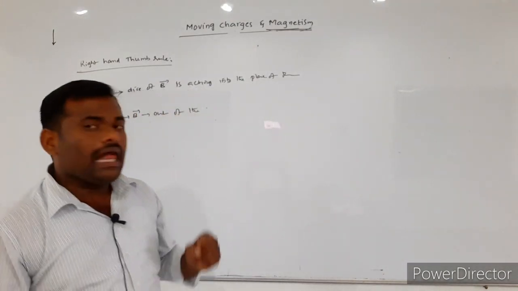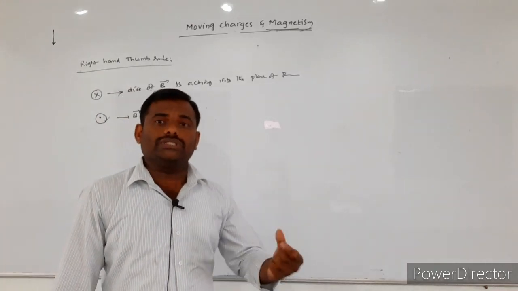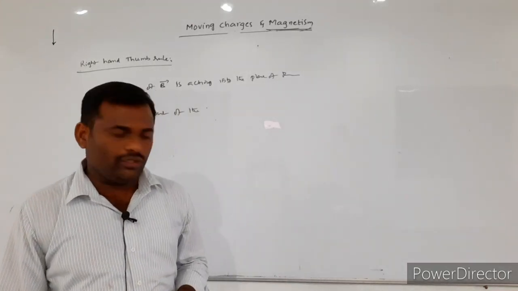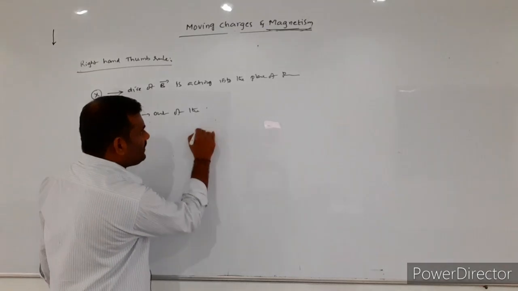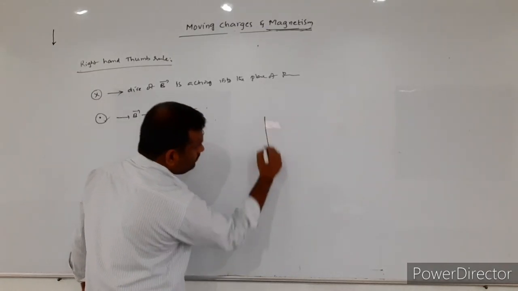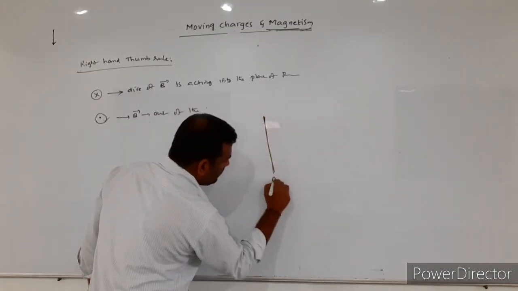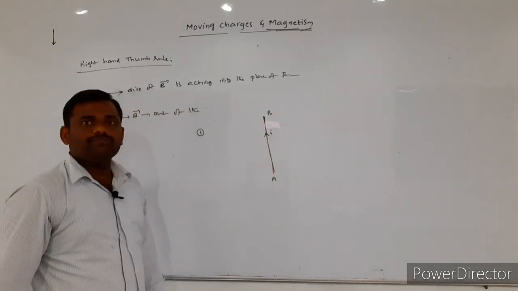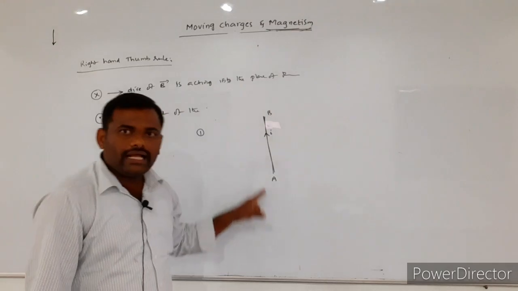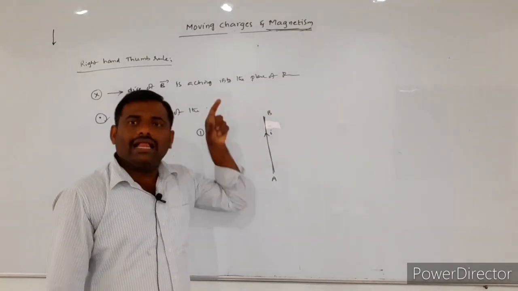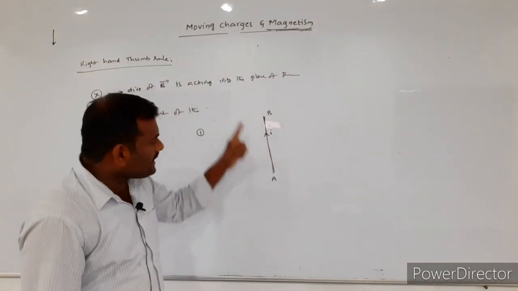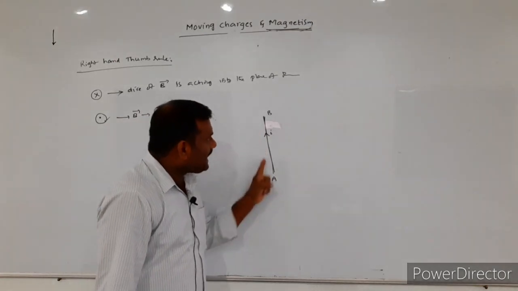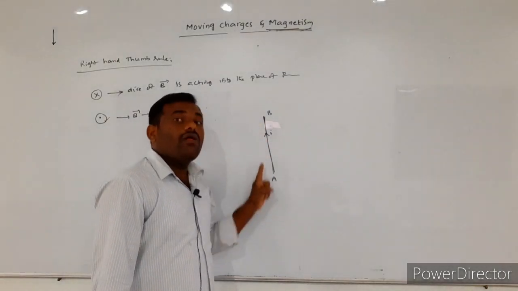Now we will see how these symbols are used while we are solving the numericals. In case 1, I consider AB as a straight current carrying conductor. So here the current is flowing in which direction?